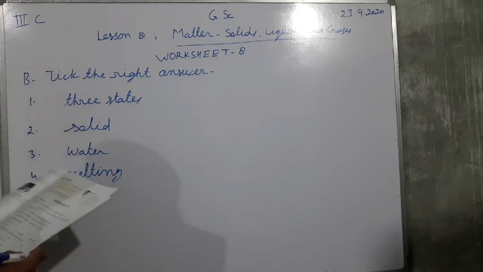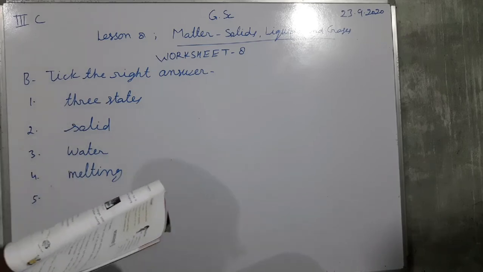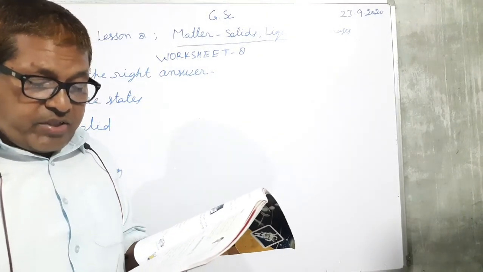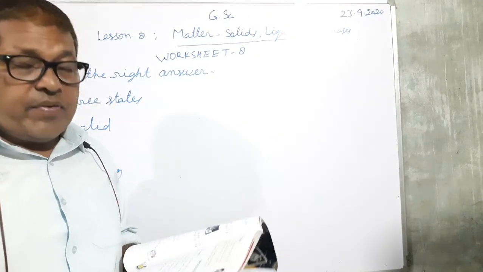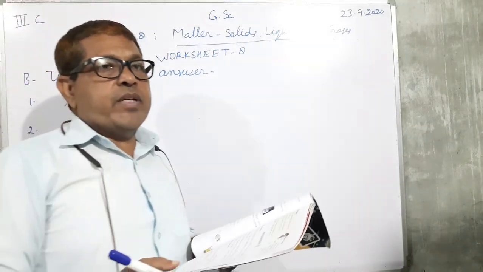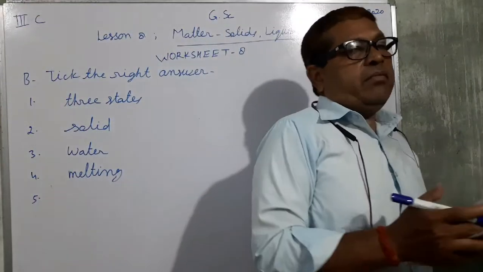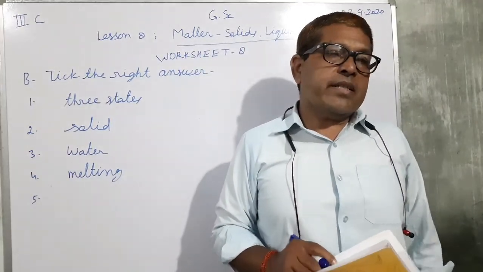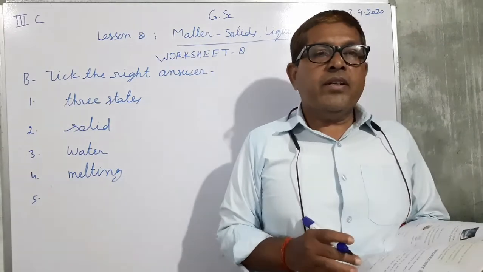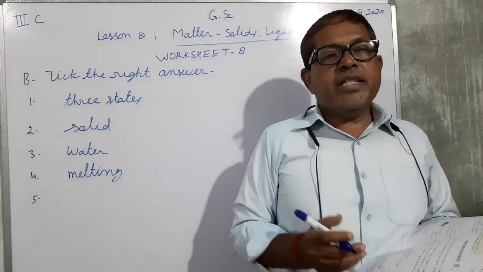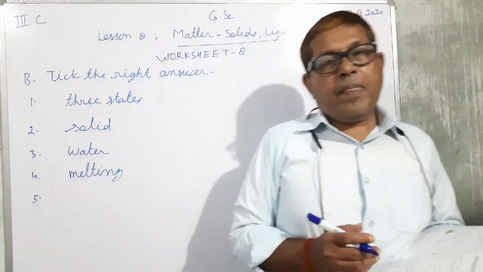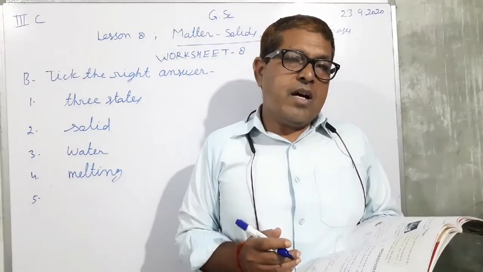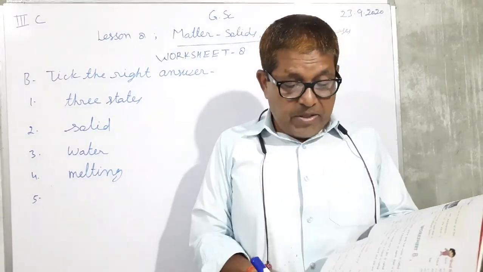And fifth, you see, the change in a state of matter from liquid to solid is known as. You are familiar with water. When water is kept in a freezer, it changes into ice.